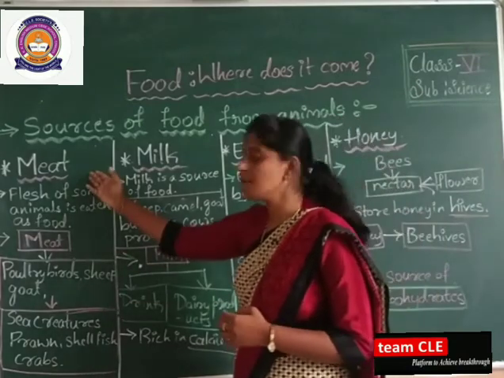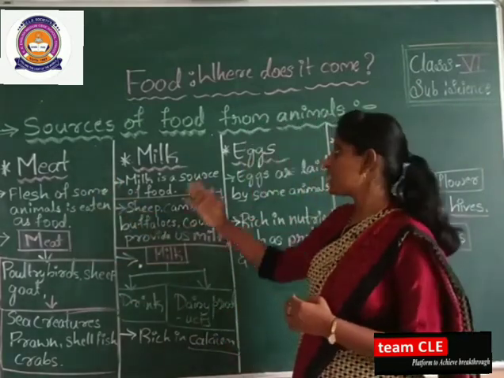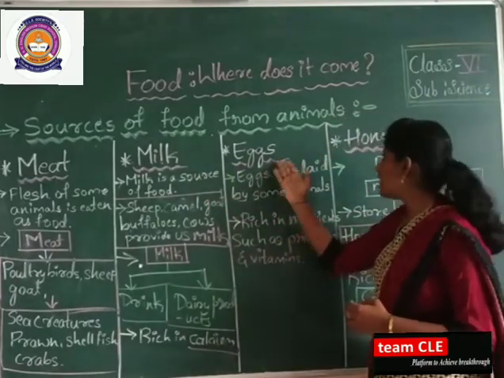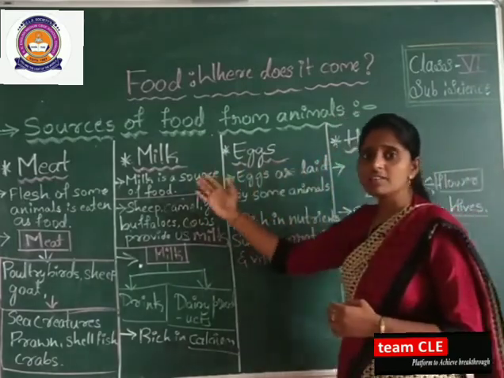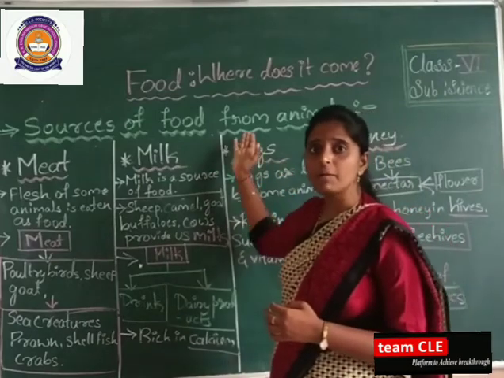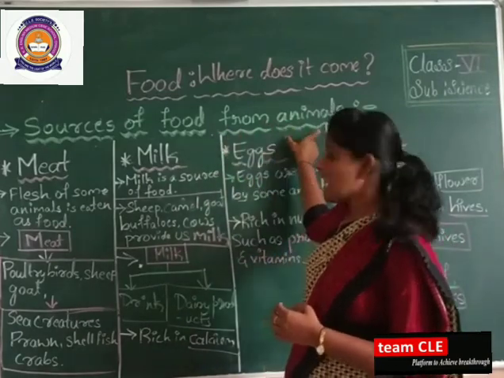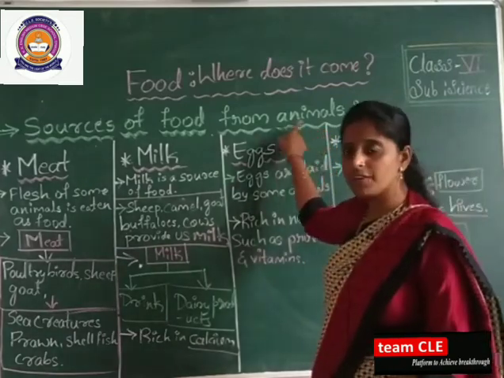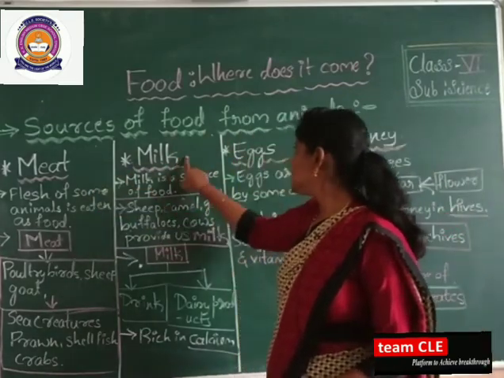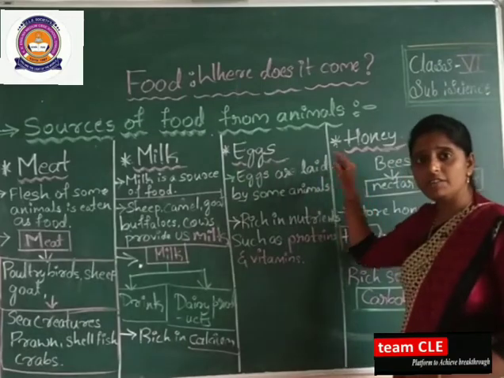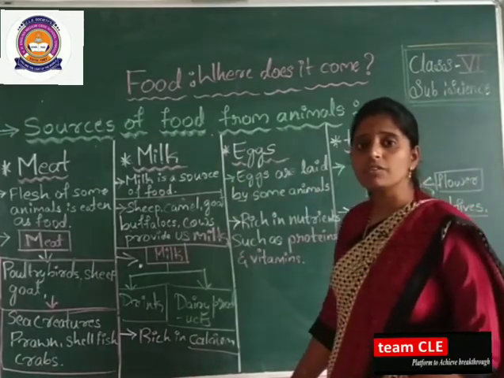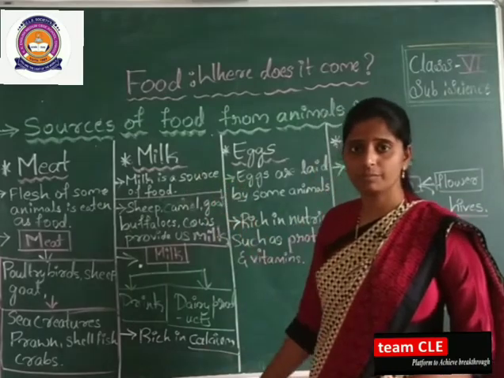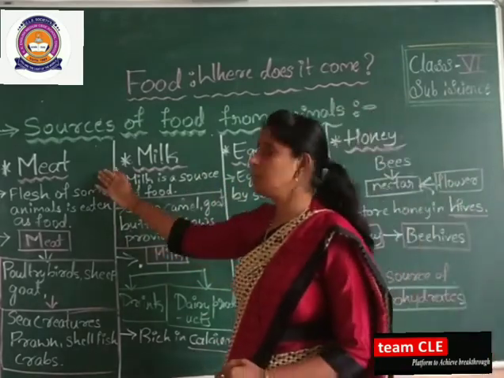The first one is meat. Next we are getting milk from animals, and next we are getting eggs and honey. These are some of the sources of food that we are getting from animals: meat, milk, eggs and honey. First we will study about the meat.